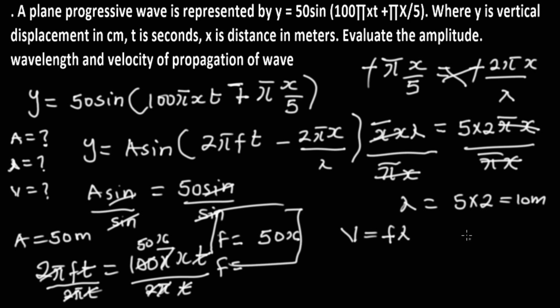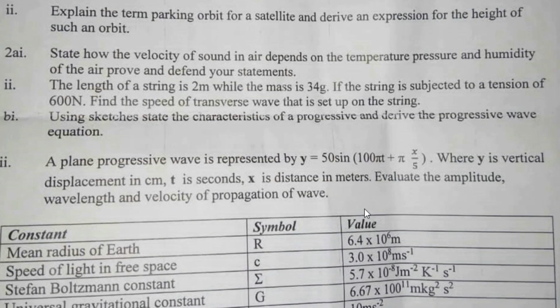Hold on. I just verified the question. Let's look at our question paper. There was no x in 100 pi t. So this question was actually wrong. So frequency here becomes 50 hertz because there was actually no x in this equation. If you look at our question paper, there was no x, so the equation we took to the blackboard was incorrect. For the sake of clarity, I had to find frequency again so that it would be easier. So just follow me through.